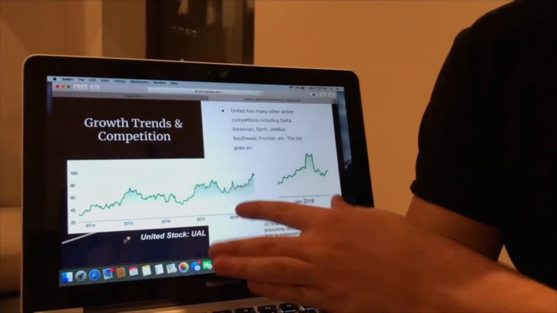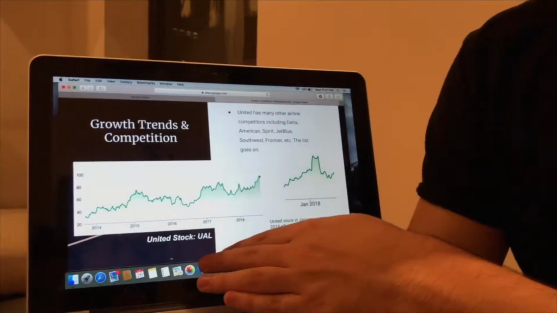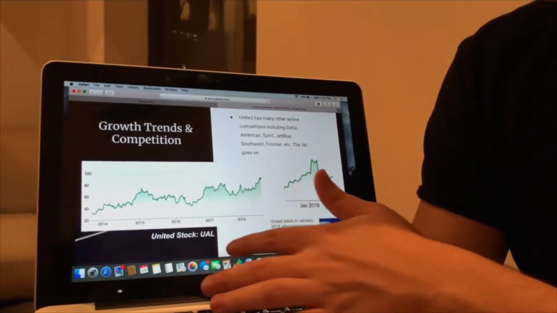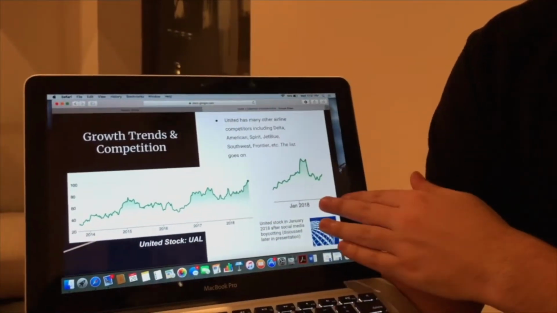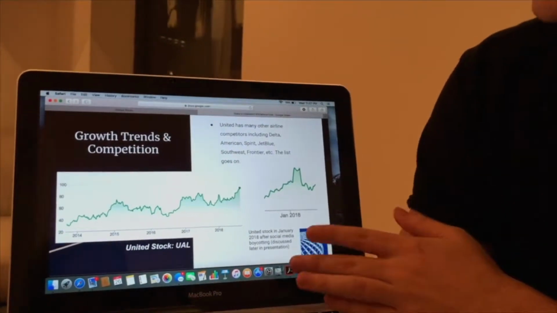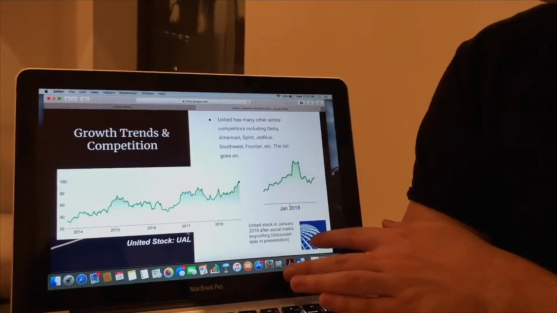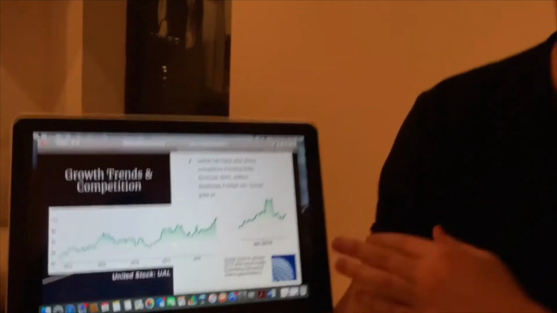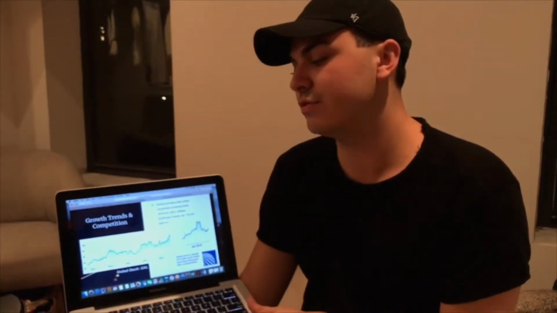When looking at United stock, right here we have an actual screenshot of United stock from 2014 to current day. United stock abbreviation is UAL. And over here on the right we have a screenshot of United stock from January 2018 when it had an 11% drop from social media outrage boycotting United, which we're going to talk about in a future slide.